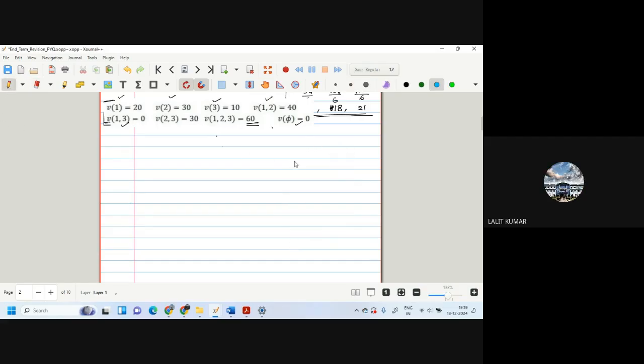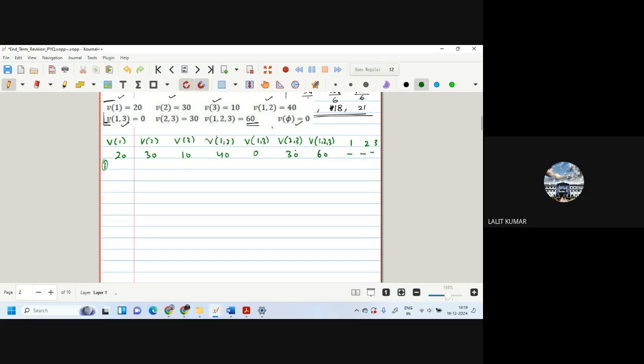It's simple mathematics. So we will write down first: V1, V2, V3, V12, V13, V23, V123, and here we write the allocation 1, 2, and 3. So 20, 30, 10, 40, 0, 30, and 60. Allocation is 0.